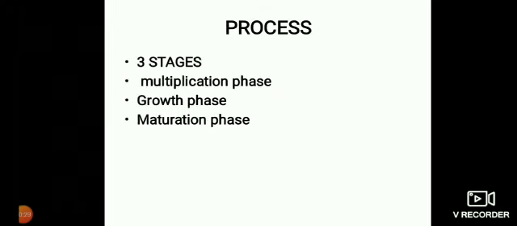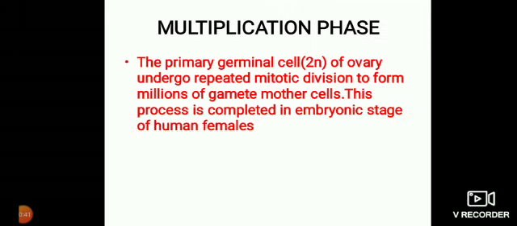Process. As in spermatogenesis, there are the same 3 stages: multiplication phase, growth phase and maturation phase. Multiplication phase. The primary germinal cells of the germinal epithelium in the cortical region of the ovary undergo repeated mitotic division to form millions of female gametes, or gamete mother cells. This process is completed in the embryonic stage of human females.